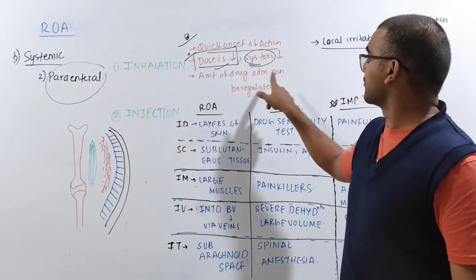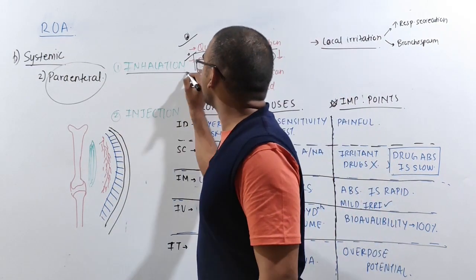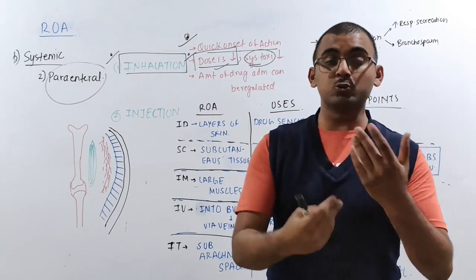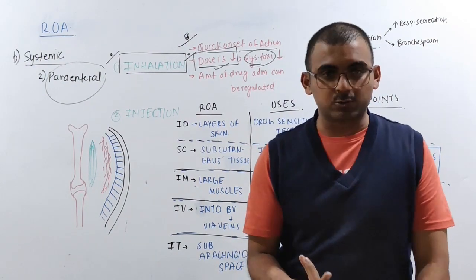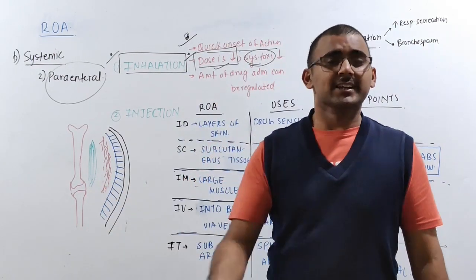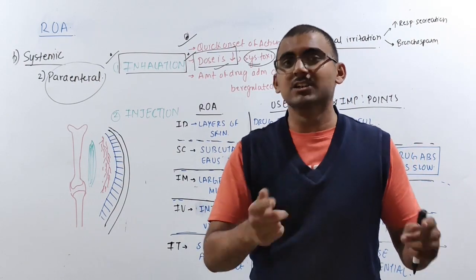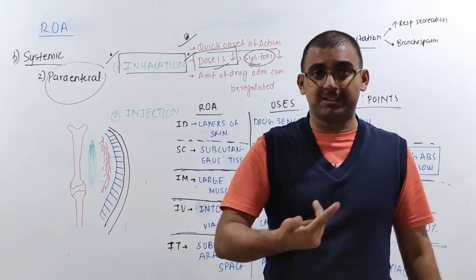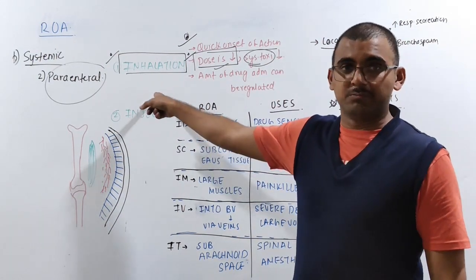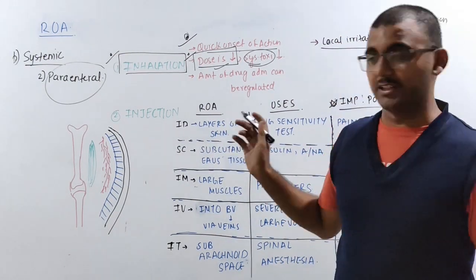Now next is that the amount of drug can be easily regulated. This is very much concerned with inhalation. Whenever you are giving any drug by inhalation, we can easily control the amount of drug. But for example, can tablets be controlled? No, right? For example, you are giving around 2 grams of a tablet or 500 mg of a tablet. Can you control it once it enters the body? That's it, you cannot control it. Can you reduce it? Can you increase it? I mean, increase means obviously you can give an extra tablet. But can you reduce the tablet? No, right? But in this type of administration, you can control the amount of drug which has been administered. I hope it is clear.